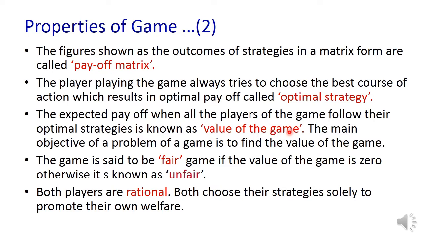While solving the game, the primary objective is to find the value of the game. The game is said to be fair if the value of the game is 0. Otherwise, it is called unfair. And also we assume that both players are rational, and both choose their strategies solely to promote their own welfare.